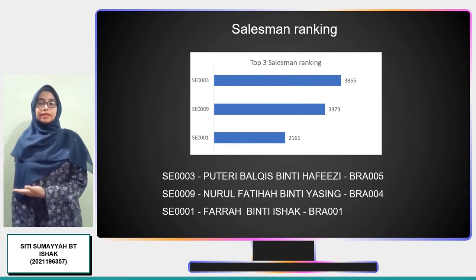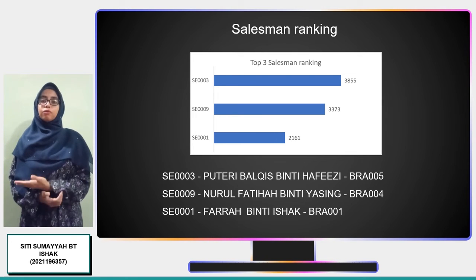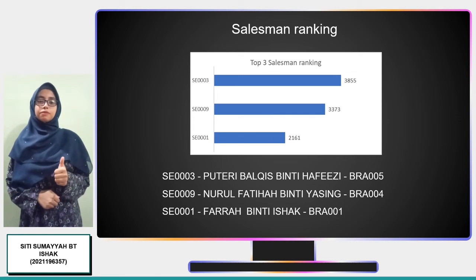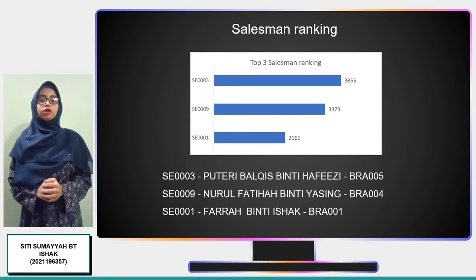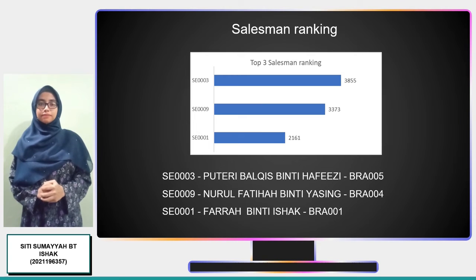Finally, this is the clustered bar chart that divides the top 3 salesman ranking throughout the year. According to the graph above, SE3 Putri Balkis binti Hafizi is the best performer for the entire year with a total sales of 3,855 ringgit, and she is the best performer at the Johor Bahru branch.